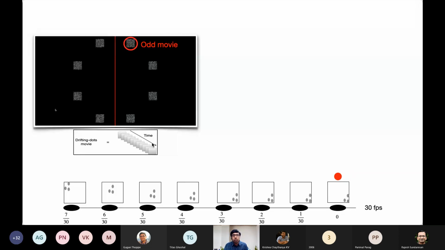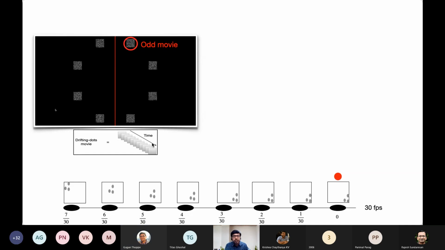What we wanted to do was to extend this analysis to more general settings. It's not just about this odd movie experiment. There are many examples where there is an anomaly in a setting like this, so it is interesting to study all those cases. I'll just touch upon that.